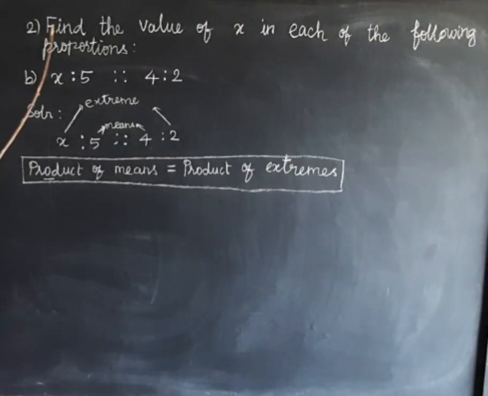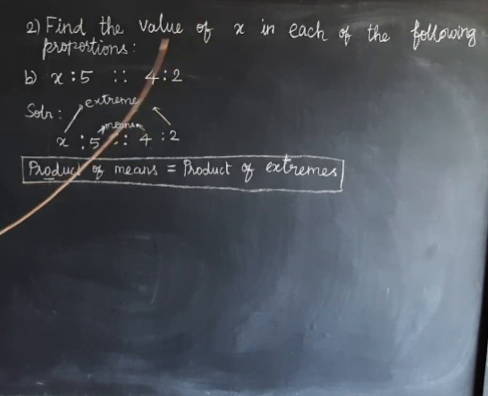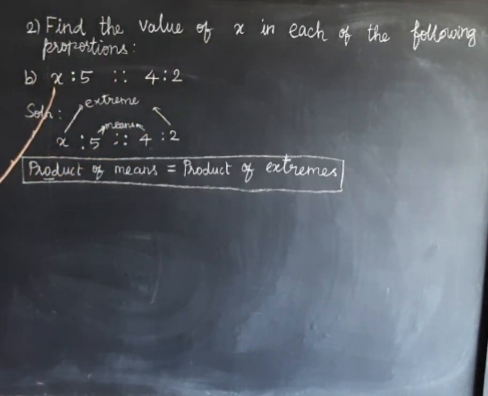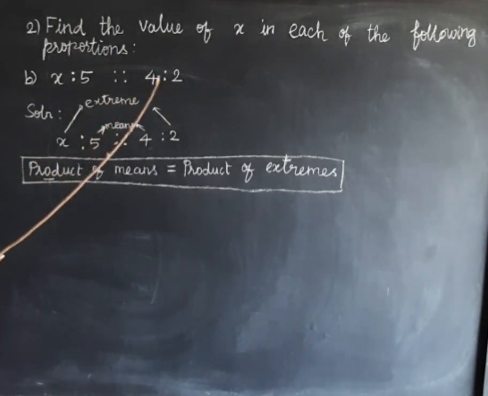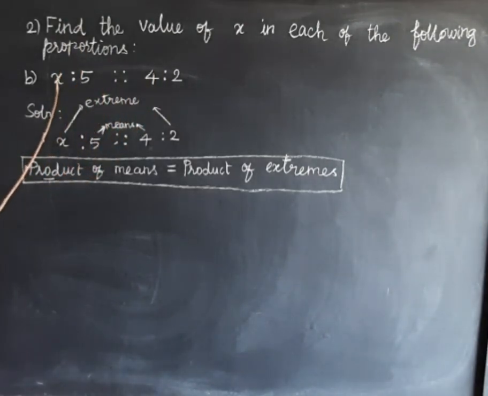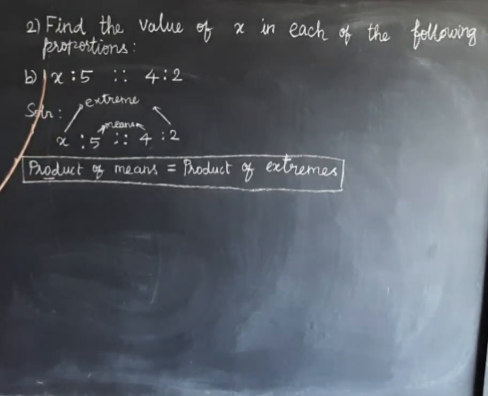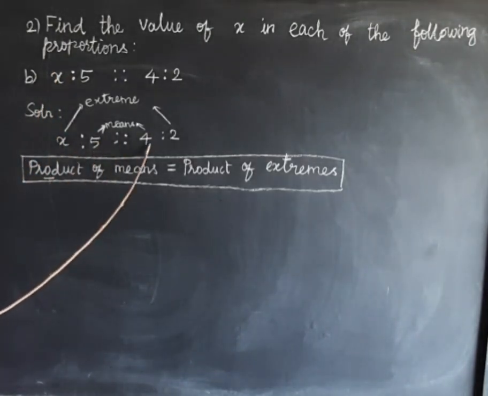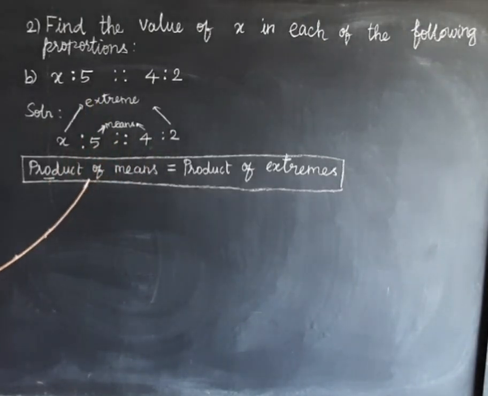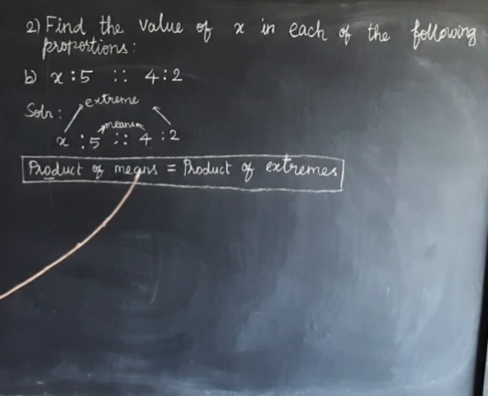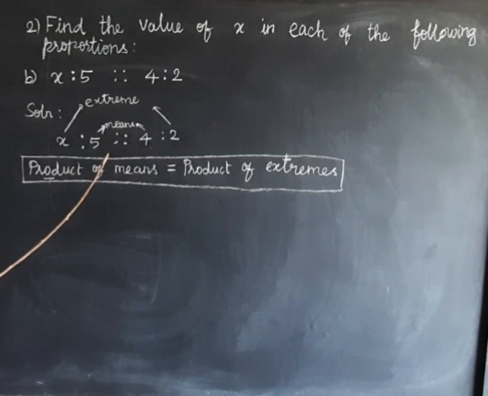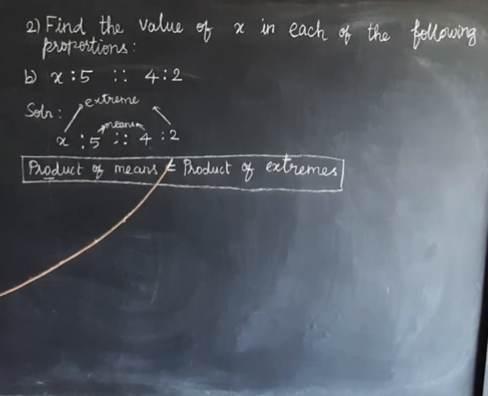Okay. Second Roman, find the value of x in each of the following proportions. Okay, the sum: x is to 5 as 4 is to 2. So we have to find the unknown value x. Okay, let us come to the solution. X is to 5 as 4 is to 2. We have to find the x by finding the product of means and product of extremes. Okay, first find the product of means and the product of extremes.